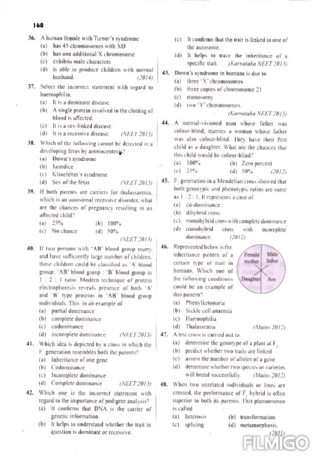Clear? Next question. If both parents are carriers for thalassemia, which is an autosomal recessive disorder, what are the chances of pregnancy resulting in an affected child? Both the parents are carriers, so there is a chance of getting a baby with thalassemia.